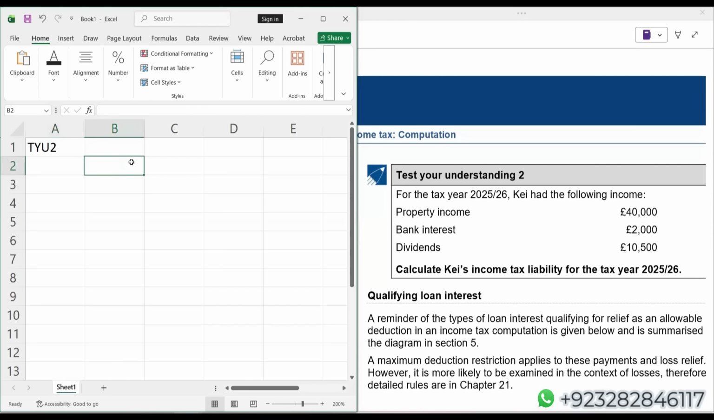So let's make four columns. One is for the non-saving income. Second is your saving income. Third one is simply dividend income. One more column for the total. Property income, of course, is your non-saving income.